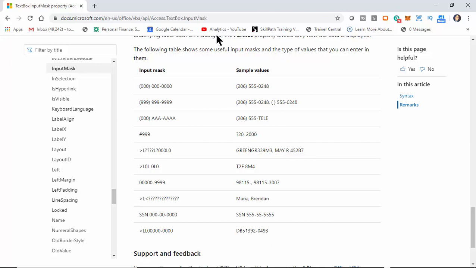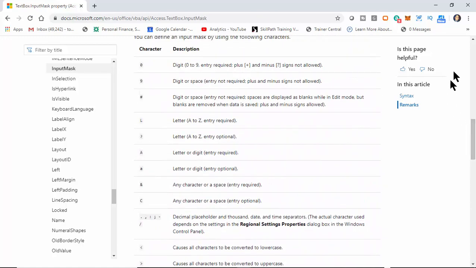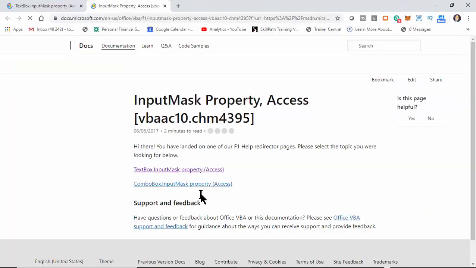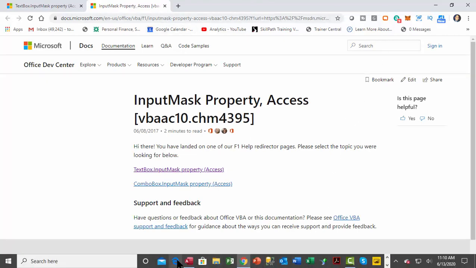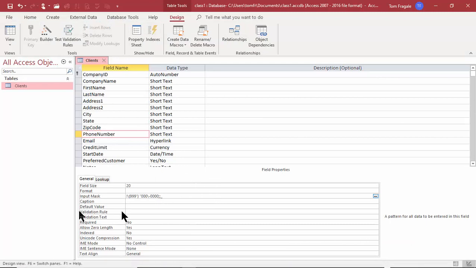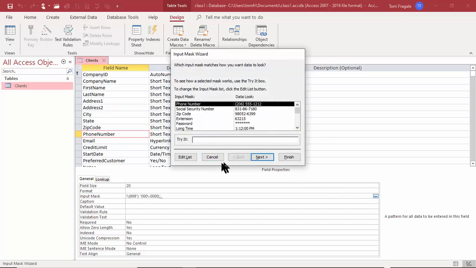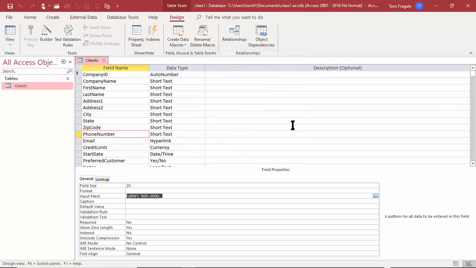All right, so the help screens can be useful. I'm going to close that window. See how there's examples of the input masks, or if you use these characters, you can make up your own. I'm going to close that window for the help screen. Now we're back in Access. So the way I got there, I clicked on the Input Mask property, and I hit the F1 function key, and then it brought us to the appropriate help screen. So let's go back into Access again. Good. So anyway, what I did was I picked on the 3 dots to the right of that, and then we got to the Input Mask Wizard. So you might want to try those first, or you can make up your own. So that'll format the phone number.